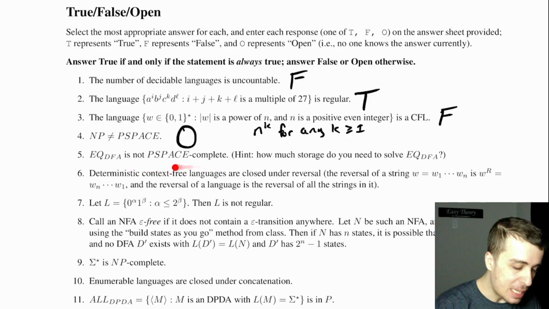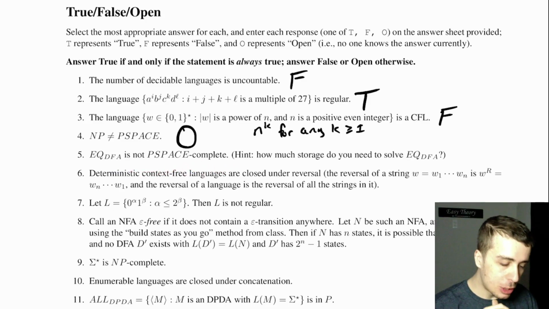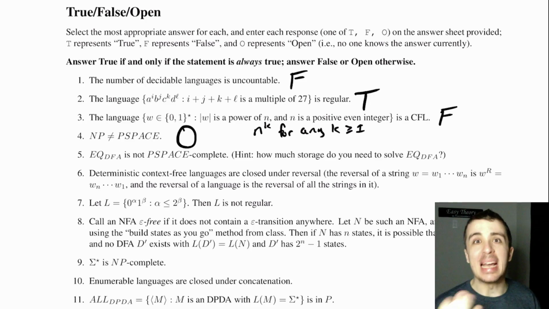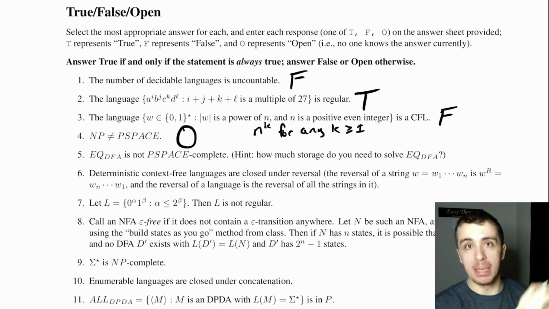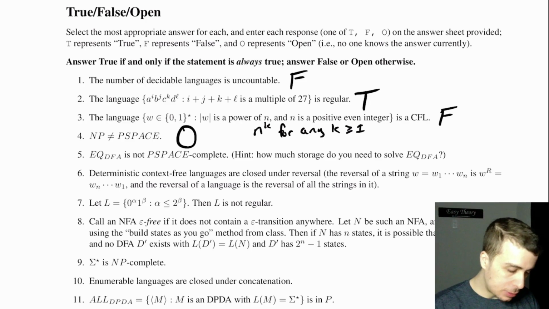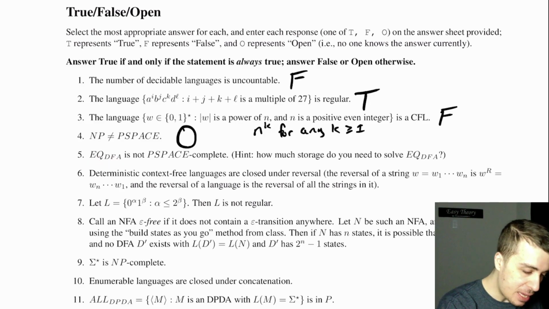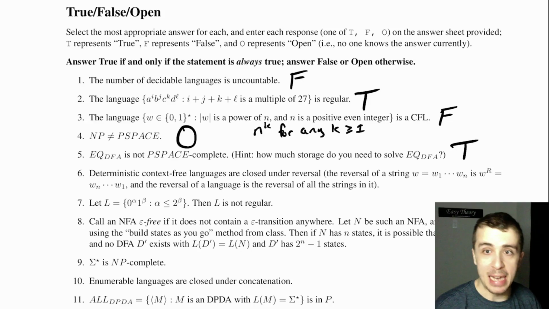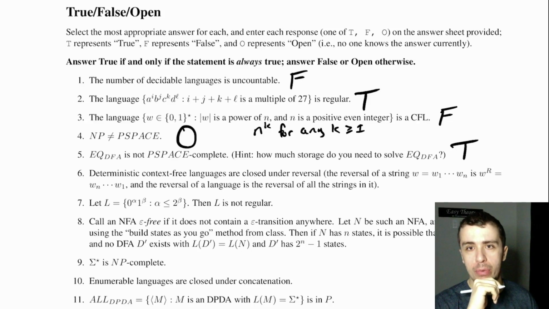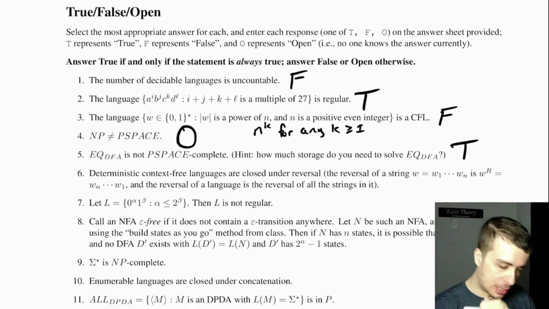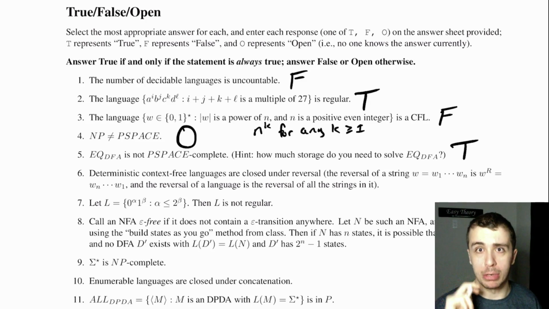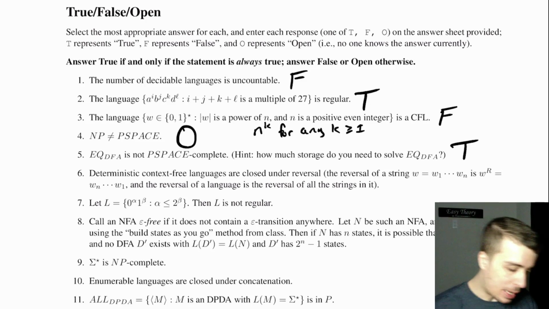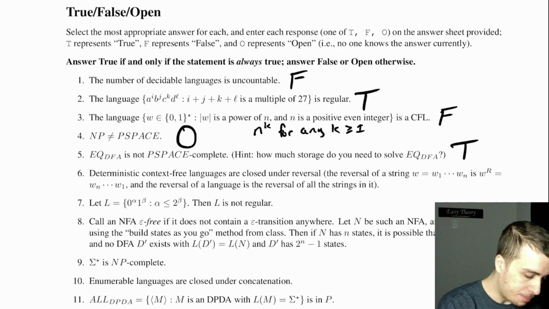All right, EQ-DFA is not PSPACE-complete. So PSPACE-complete is like NP-complete, but for PSPACE. And so EQ-DFA is not PSPACE-complete. That is true. So this is actually really, really, really hard to prove. So I would think it's the second hardest question I've ever given. And the idea is that you show that